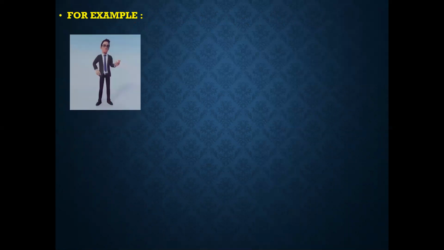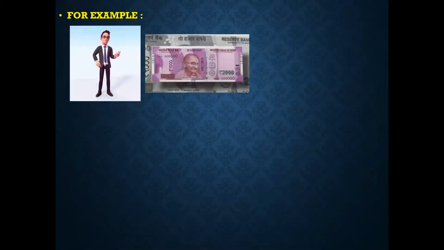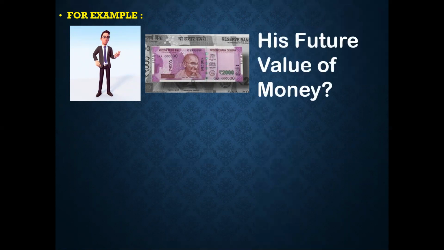Ashok deposits 2,000 every year in his bank account for 5 years at a compound interest rate of 10% per annum. What amount will Ashok get at the end of the 5 years? So we want to know here, Ashok deposited annually for 5 years in his bank account. So what will be his future value of money?